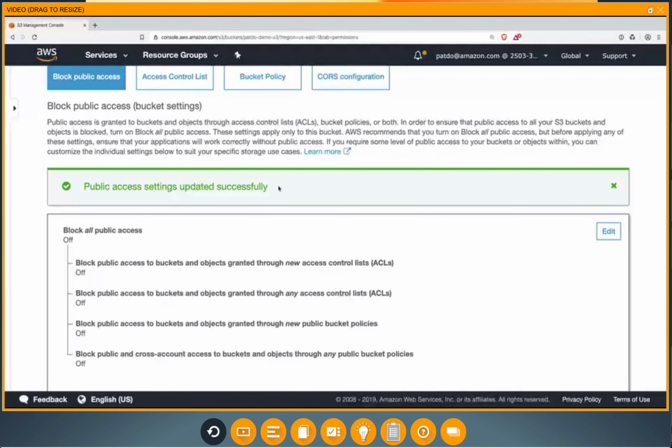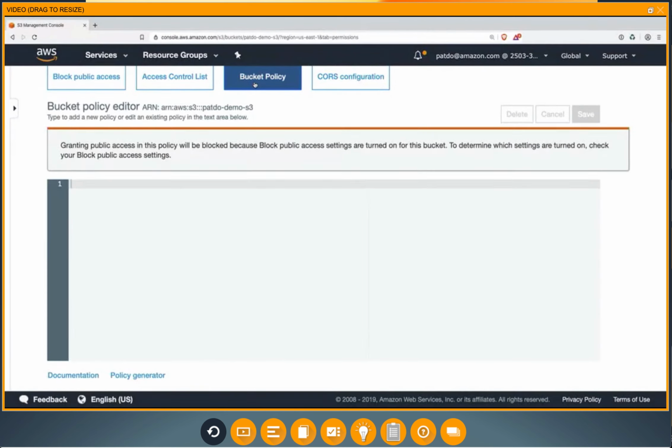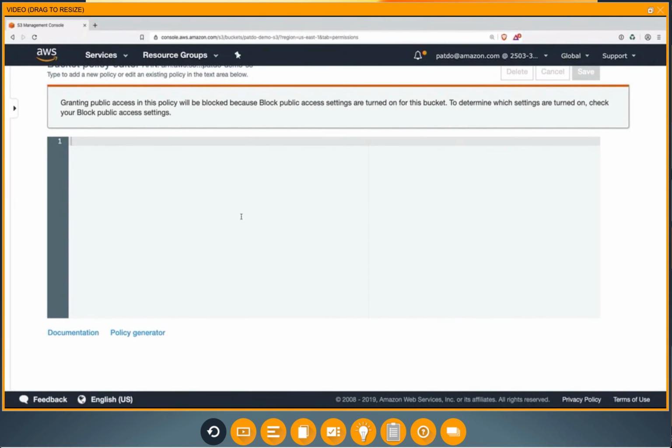So actually, to make it public, what we have to do is create a new policy. So I'm going to go to Bucket Policies. Right here you see there's nothing here. And we're going to go and use the policy generator to make this data public. So I'm going to click Open on this.